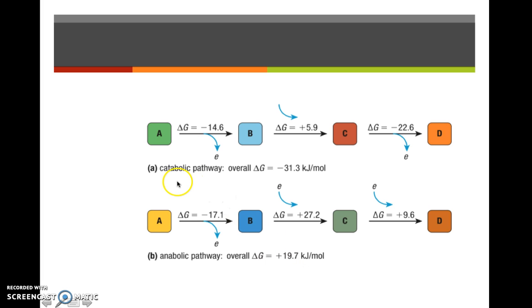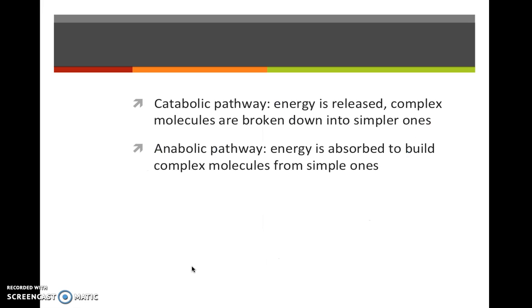So the catabolic pathway is one where energy is released. Things are broken down in order to release energy, whereas an anabolic pathway is where you're building something up. I think of it in terms of anabolic steroids, for example. Those are ones in which you want to build up muscle.